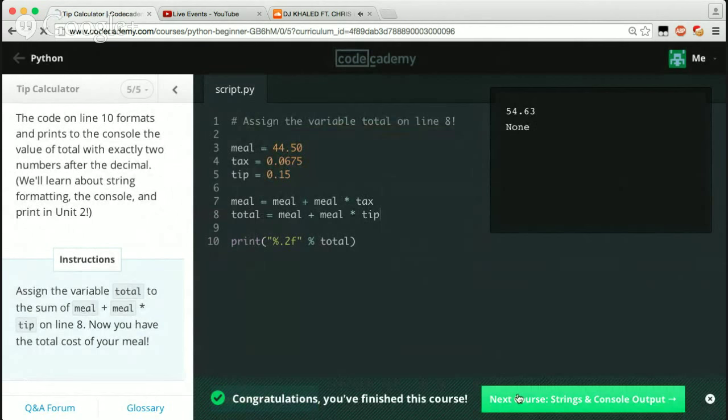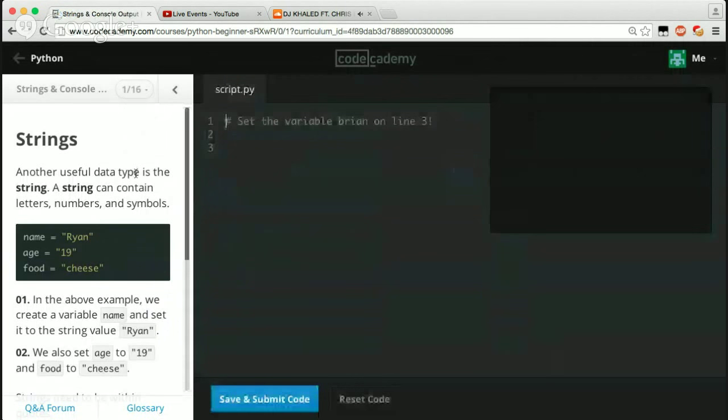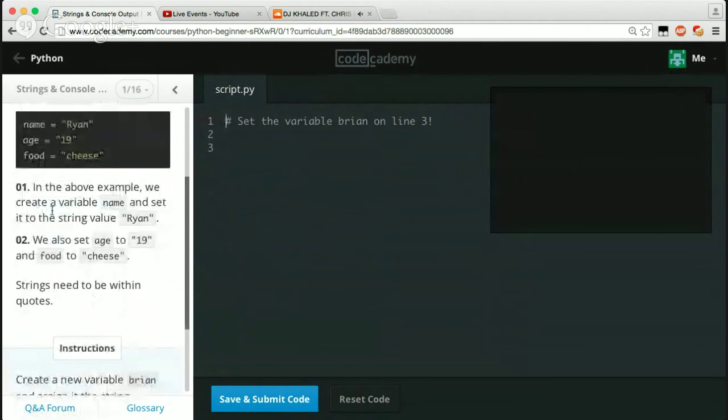So next up is strings and console output. All right. Another useful data type is a string. A string can contain letters, numbers, and symbols. Name Ryan, age 19, food cheese. In the above example, we set a variable name and set it to the string value Ryan. We also set age to 19 and food to cheese. Strings need to be within quotes.